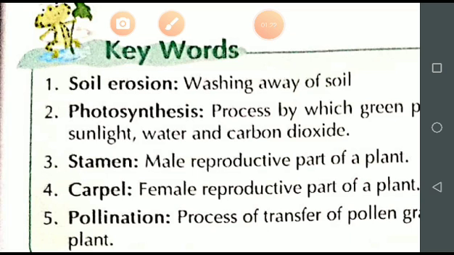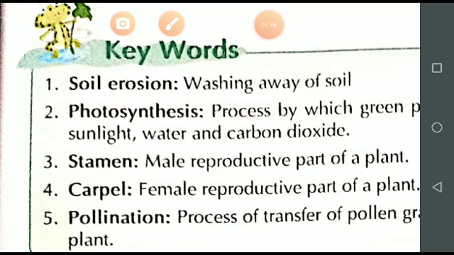Is it clear? The roots of the plant hold the soil so that it does not get washed away during heavy rains, floods, or by wind. Washing away of soil is called soil erosion.